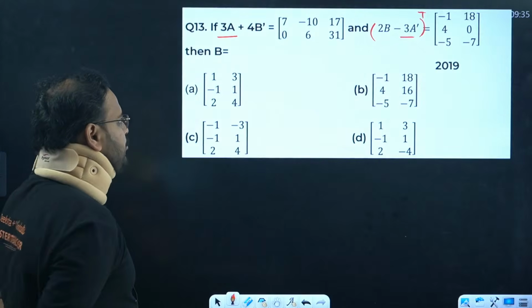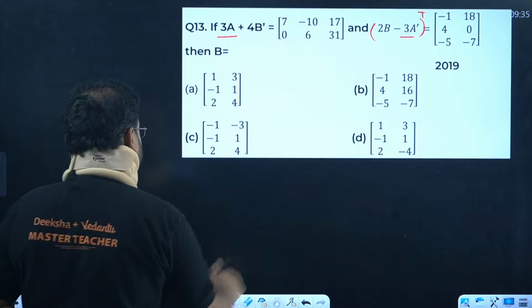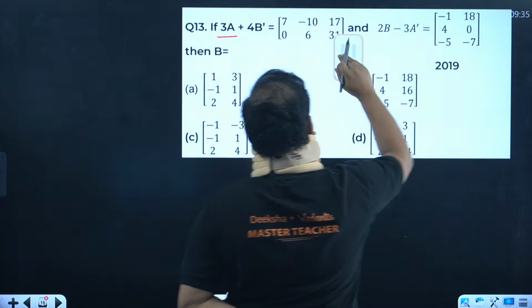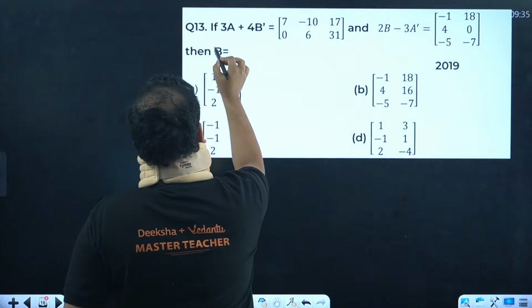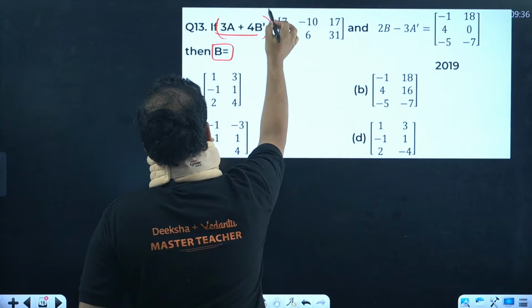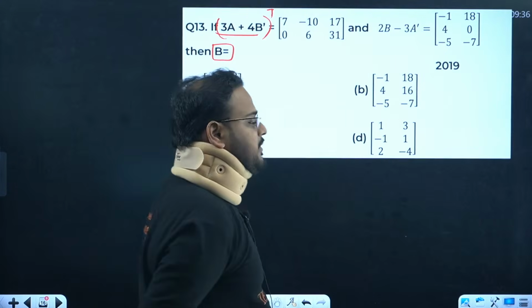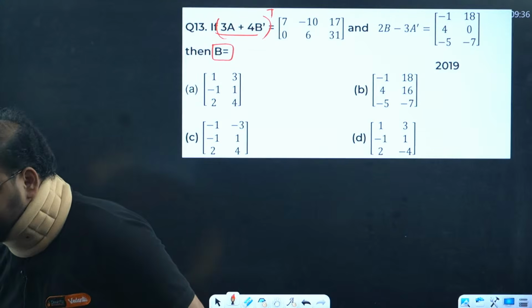Take transpose of this. No, don't do that. Sorry, do not do that. My bad. Because they're asking us B, take transpose of this one. Take transpose of this one, and then you add. I'm waiting for the answer.